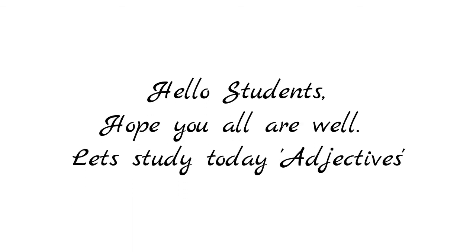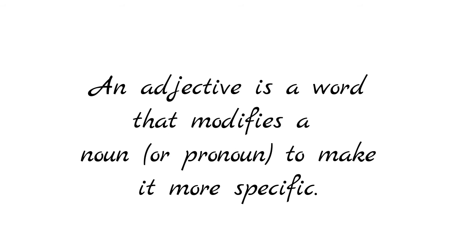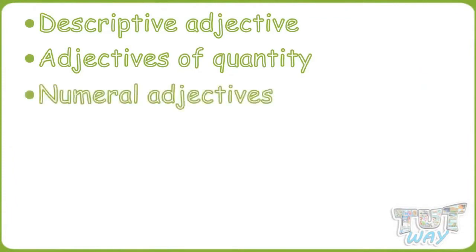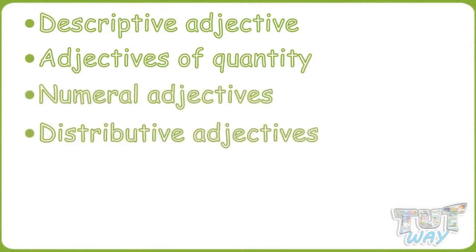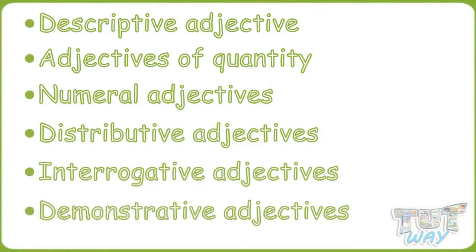Today we will start with another chapter, adjectives. So, students, what is an adjective? An adjective is a word that modifies a noun or a pronoun to make it more specific. Quantity, numeral adjectives, distributive adjectives, interrogative adjectives, and demonstrative adjectives.